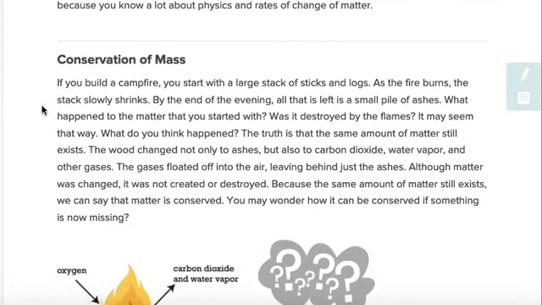Conservation of mass. This will be new to us. If you build a campfire, you start with a large stack of sticks and logs. As the fire burns, the stack slowly shrinks. By the end of the evening, all that's left is a small pile of ashes. What happened to the matter that you started with? Was it destroyed by the flames?